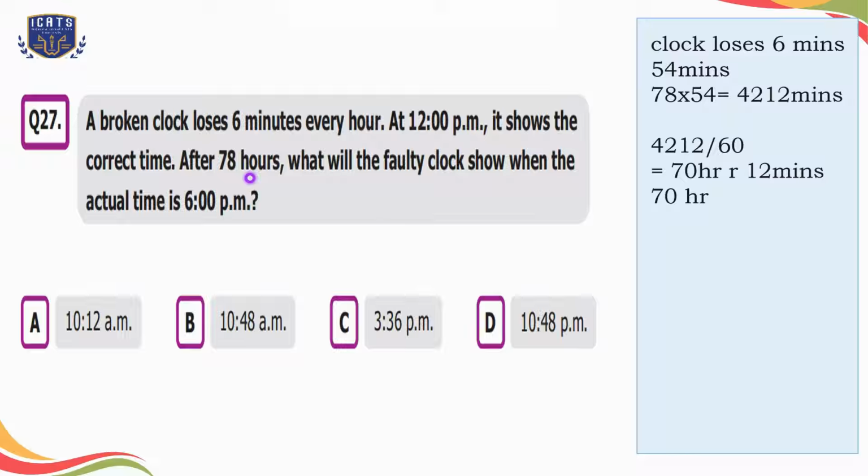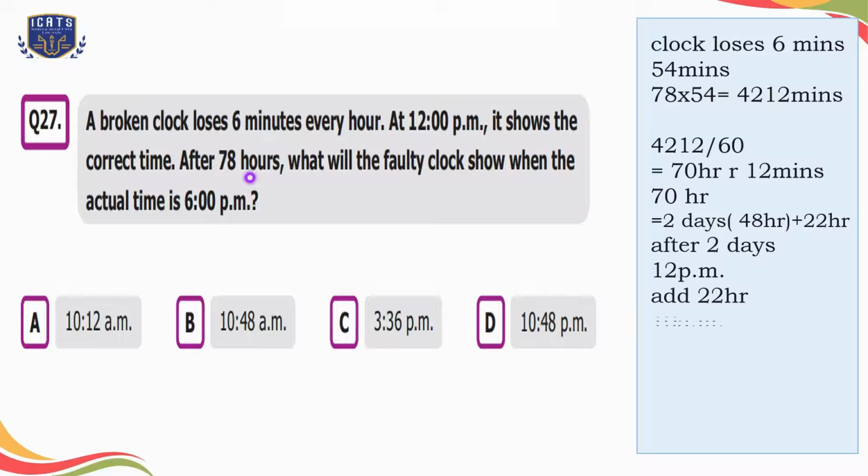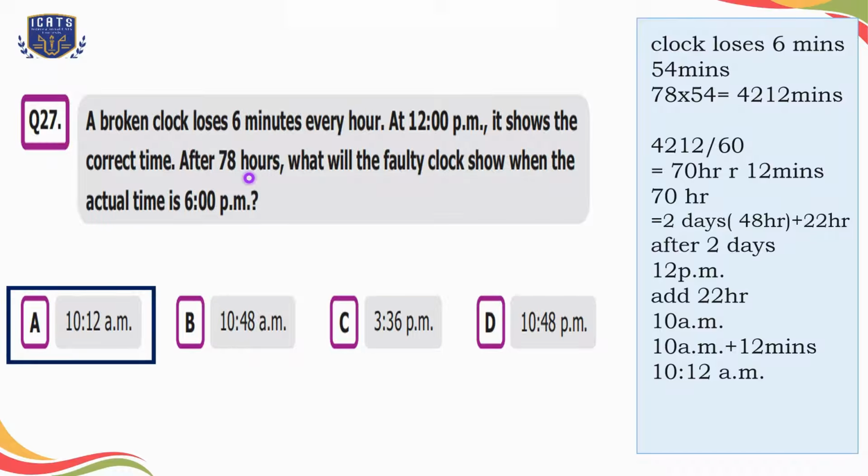We can split 70 hours into two parts, like 48 hours, because 48 hours are equal to 2 days, plus 22 hours. So as it started at 12 p.m., after 2 days, the time will be still 12 p.m. And if we add 22 hours into 12 p.m., it will be 10 a.m. And we had our 12 minutes left. So we can say that the time will be 10:12 a.m. when the actual time is 6 p.m. So we'll select option A here.